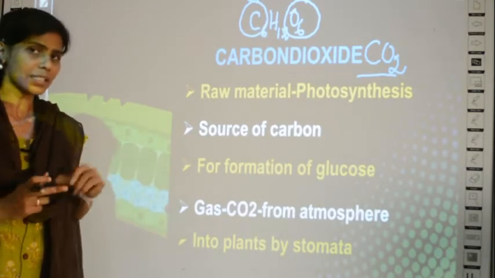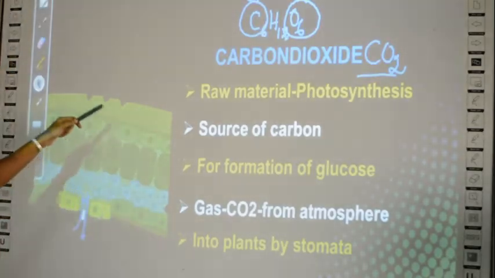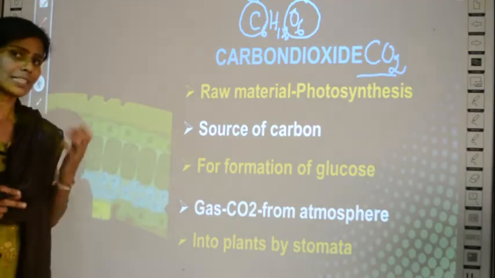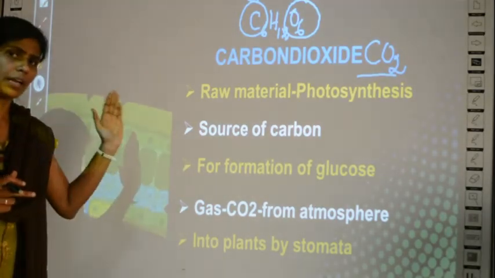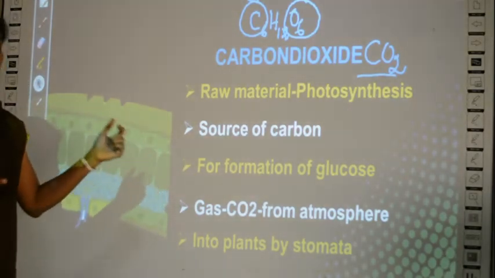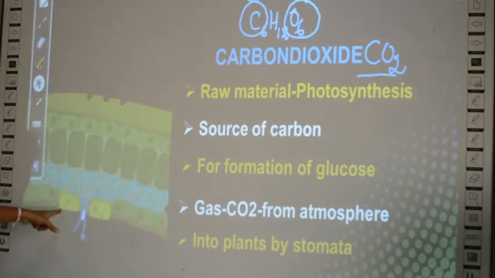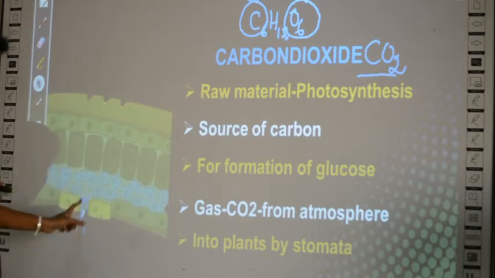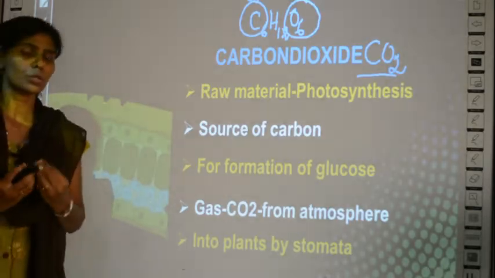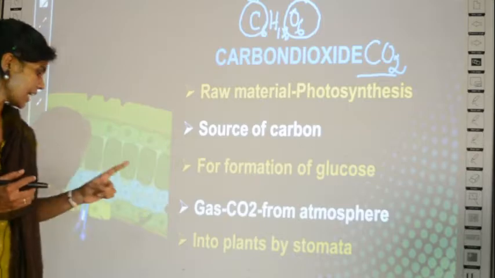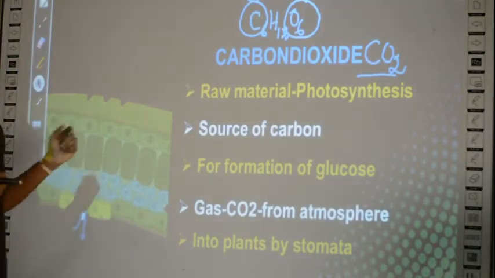And how does it enter into the plant? See here, you can see this is the structure of a leaf. You have studied in the first lesson, I guess, the structure of the leaf. So here the gas from the atmosphere will enter into the leaf through stomata. So can you see two cells here? This and the opening, these are guard cells, and this opening is the stomata. So through the stomata of the leaf only, the atmospheric carbon dioxide will enter into the leaf.